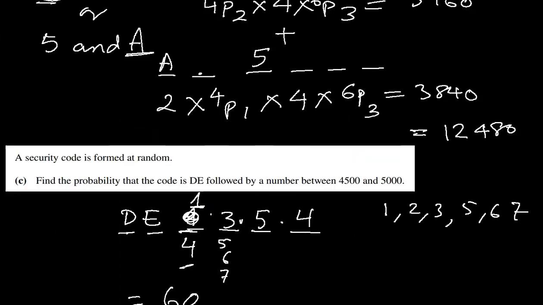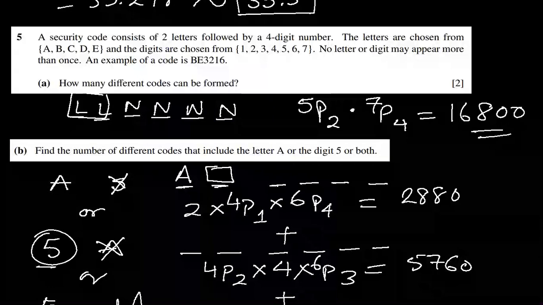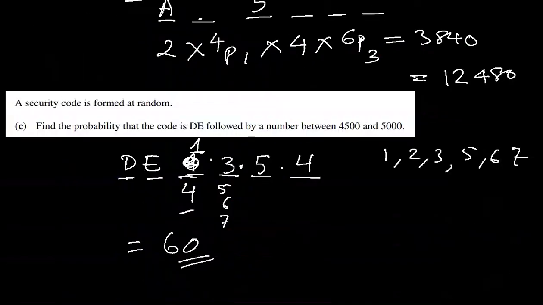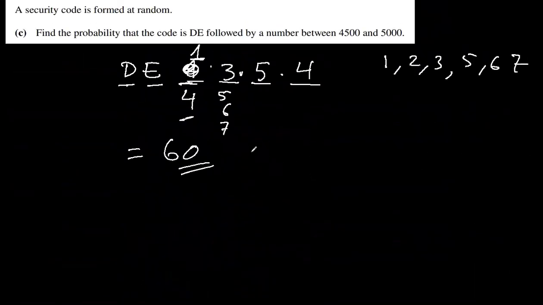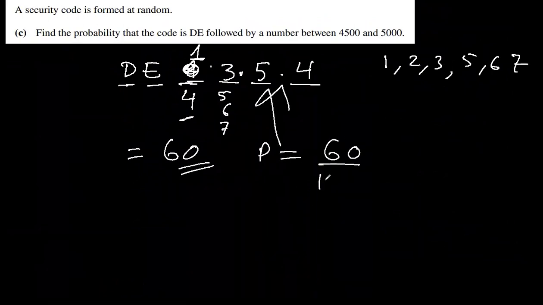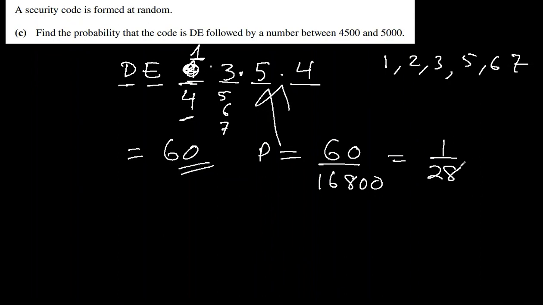And total number were possible, how many? 16,800. So the probability of this one will be equal to 60 out of 16,800, which is 1 out of 280. This is the probability.